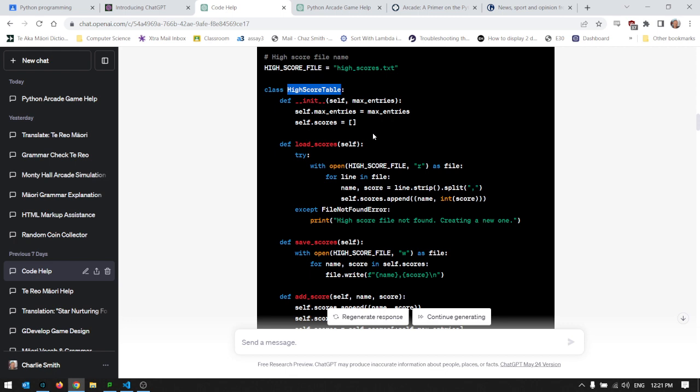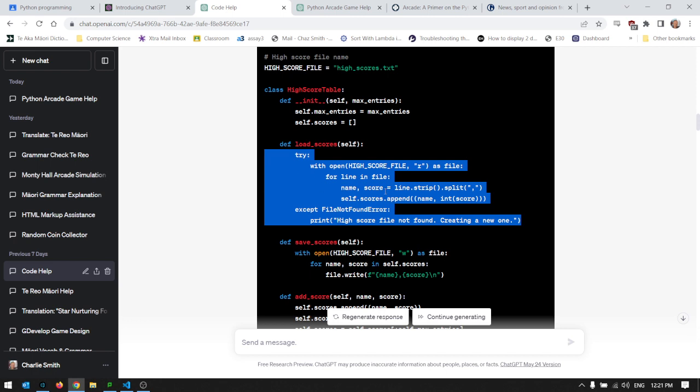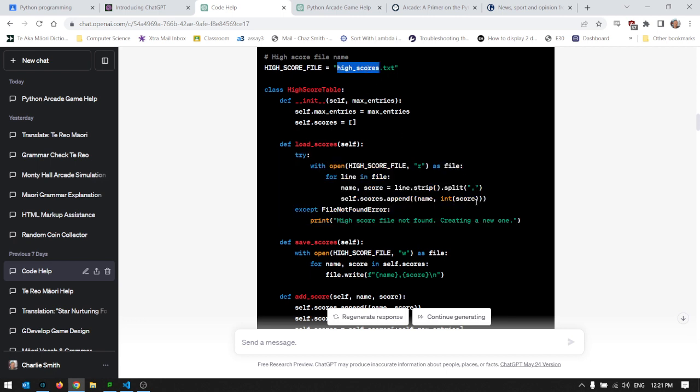However, it is broken. It doesn't work. This file handling stuff here has got a couple of minor details missing. It just doesn't find files. It looks for this file, it doesn't find it. And other things, if it doesn't find a file, it's supposed to create a new one. It says it's going to create a new one. It doesn't. Obviously, there's no line here to make a new file.